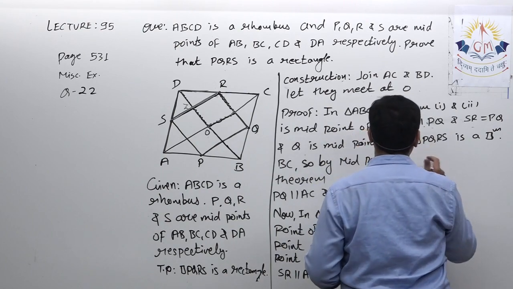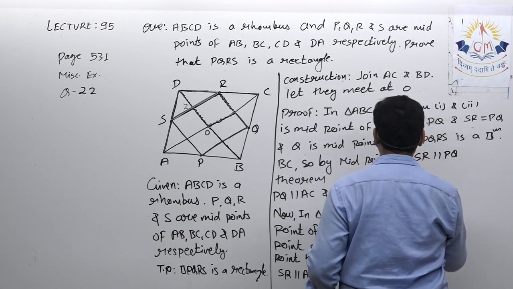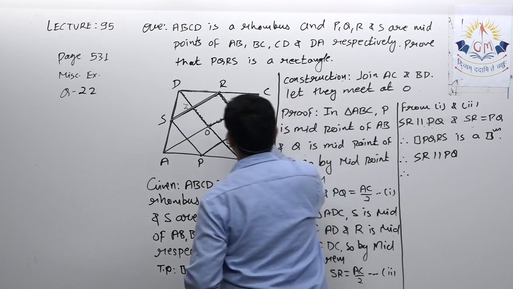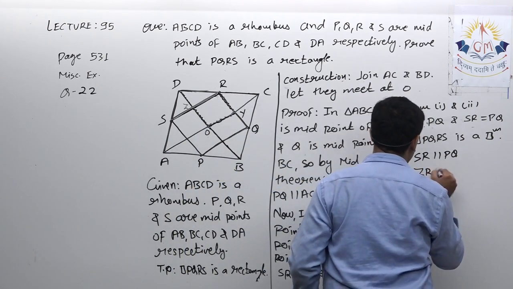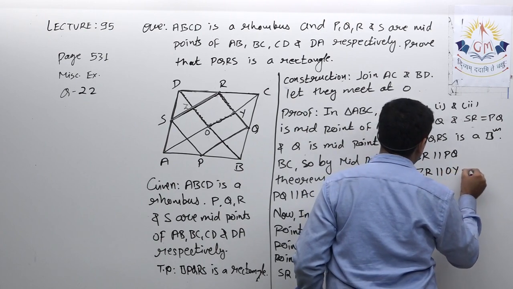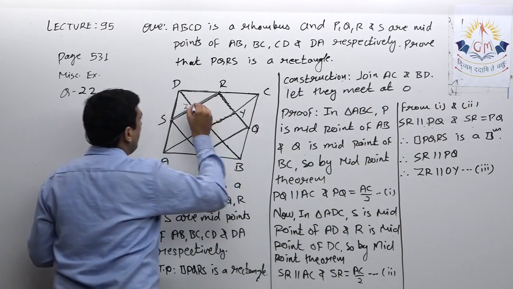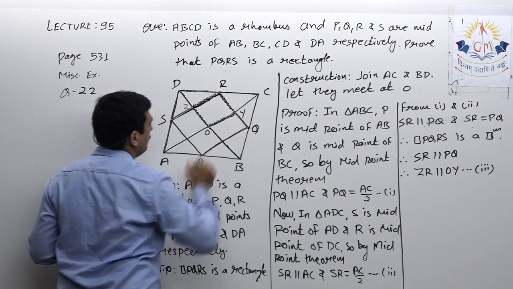Therefore SR parallel PQ, as SR parallel PQ I can write ZR parallel OY. Let it be equation number 3.